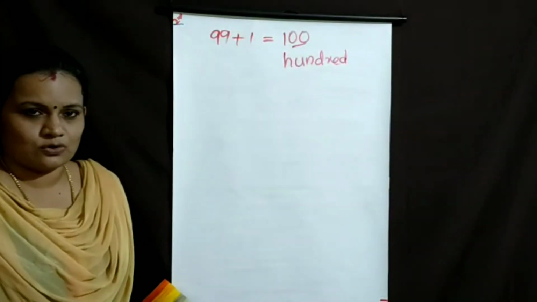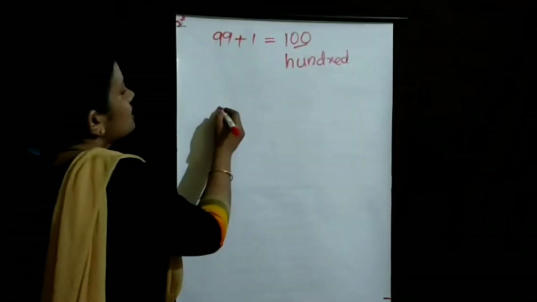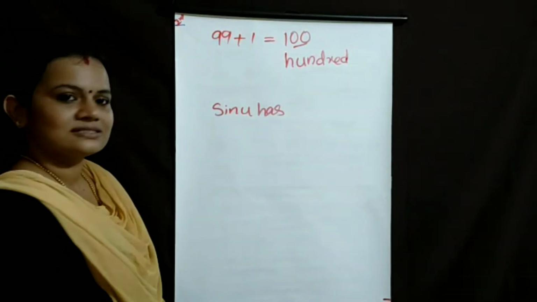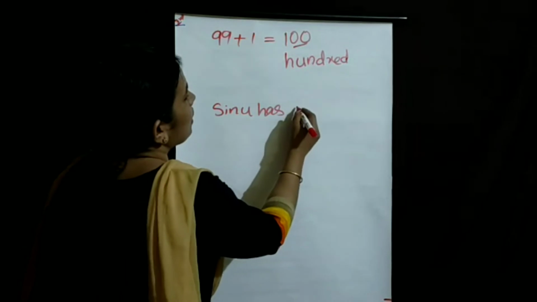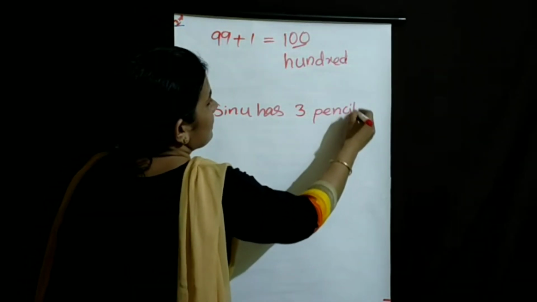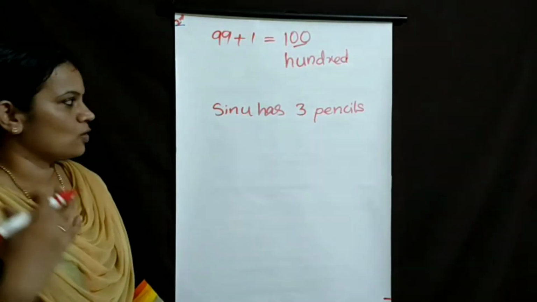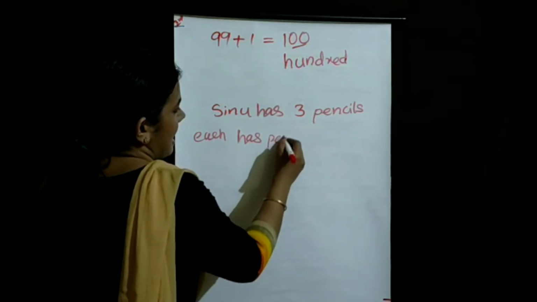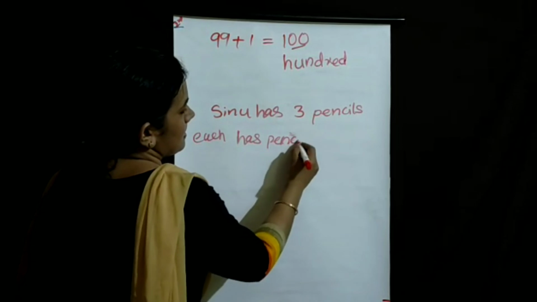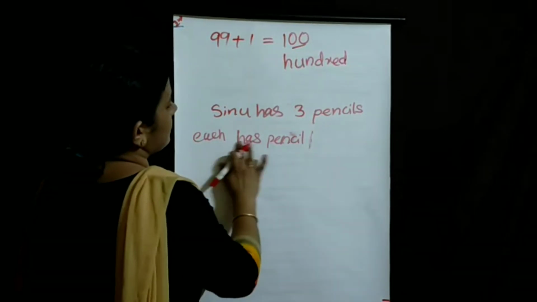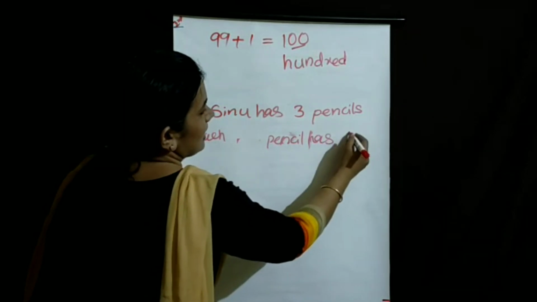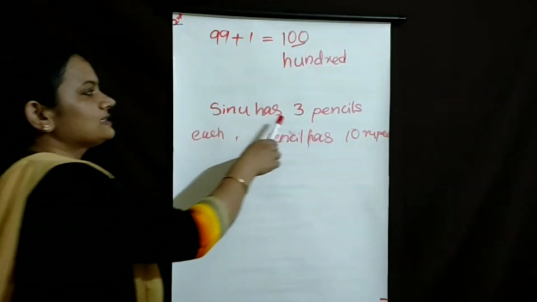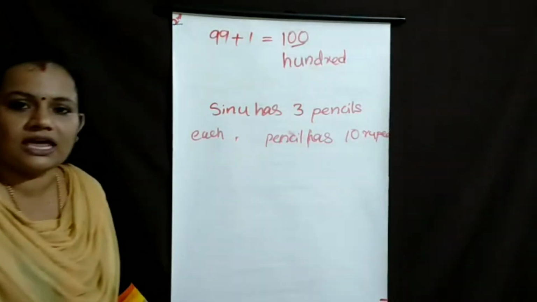Okay, then I will ask one question. Sinu has 3 pencils. Each pencil costs how many rupees? 10 rupees. Sinu has 3 pencils, and each pencil costs 10 rupees.